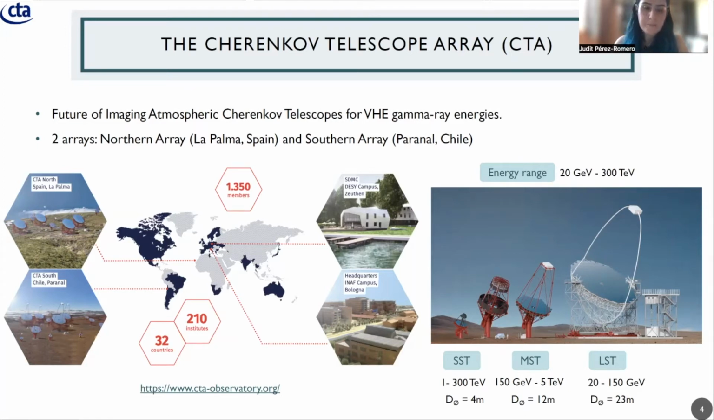compatible and very complementary with respect to the energy ranges of other gamma ray experiments, like I'm going to show you right now. And we have three different kinds of telescopes. From the smallest one, the SST, covering the highest energy range, to the LST, covering the lowest energy range.